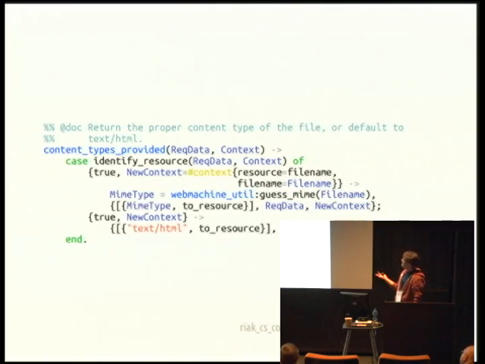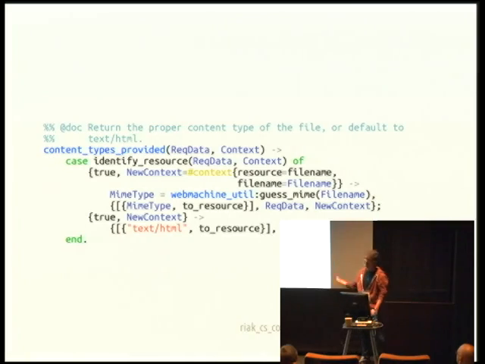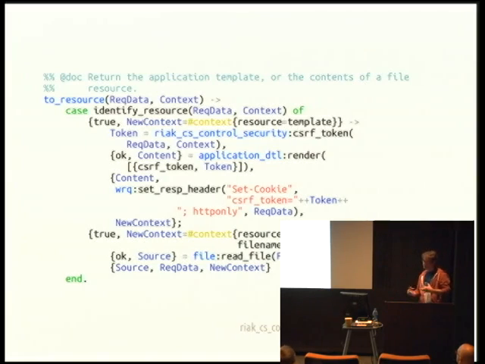So how do we handle the content types? Same thing, we call this identify resource, which sets those variables. And we say, well, if it's a file, we can call web machine util guess mime to inspect the mime type of that file and then return that mime type. So really straightforward, right? This is not rocket science I'm showing you here. And if it's not, we assume it's text HTML, because we're just making the assumption that the application template is text HTML. To be explicit, that could have been a new content pattern matching against resource template. And finally, how do we actually serve that file?